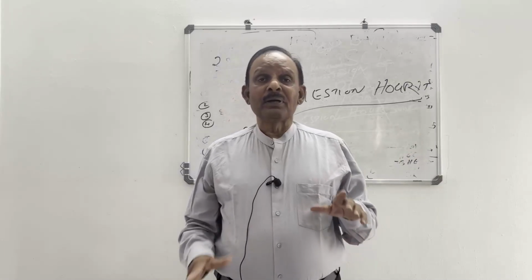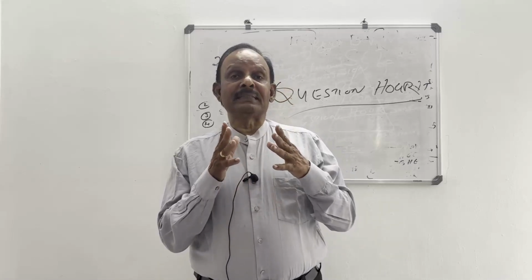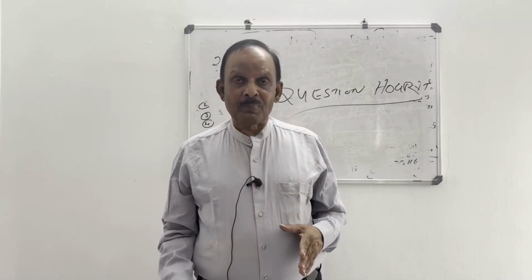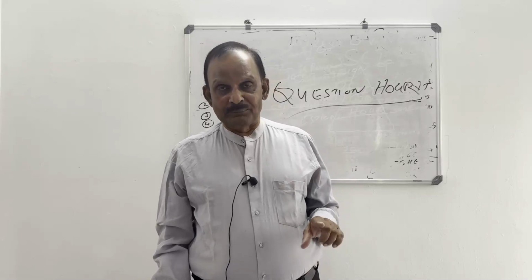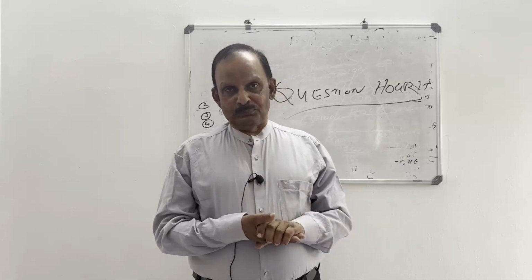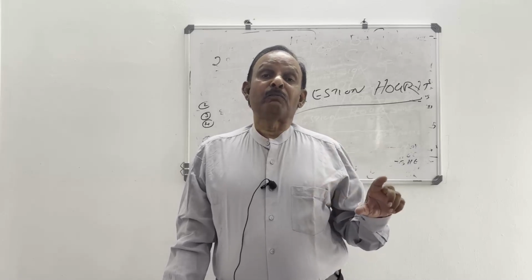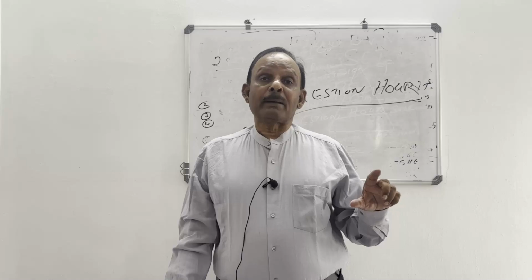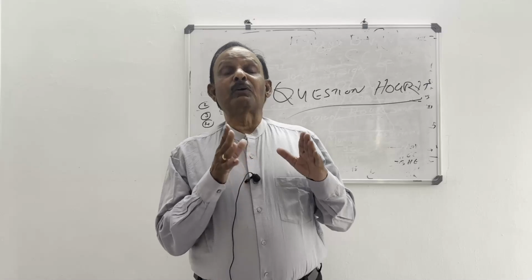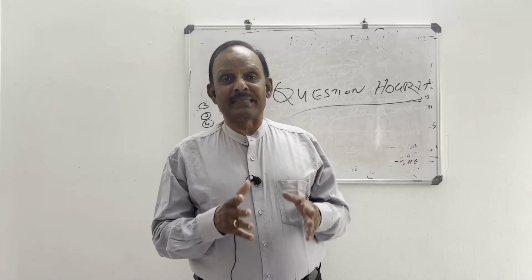We know we passed the State Reorganization Act in 1956 and we created 14 states and 6 union territories. That was created by an act of parliament. But later it was decided we shall amend the constitution also. And this amendment provided that a governor can be appointed for 2 or more states and a high court can be established for 2 or more states. You can see, if a governor is appointed for 2 states, the expense will be divided between the 2 states as the president will decide.